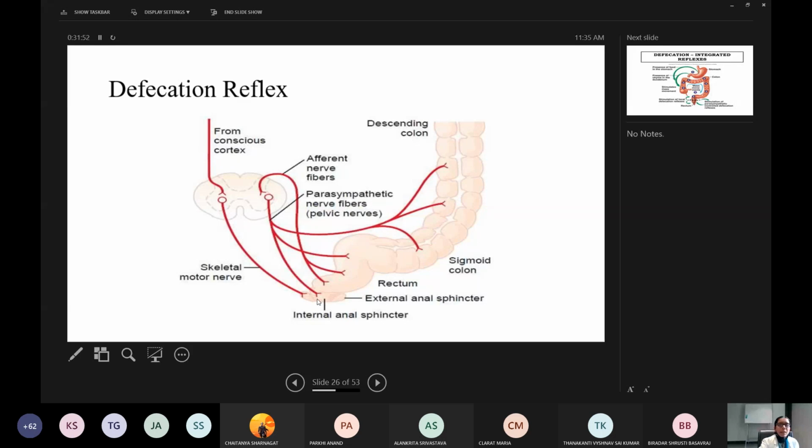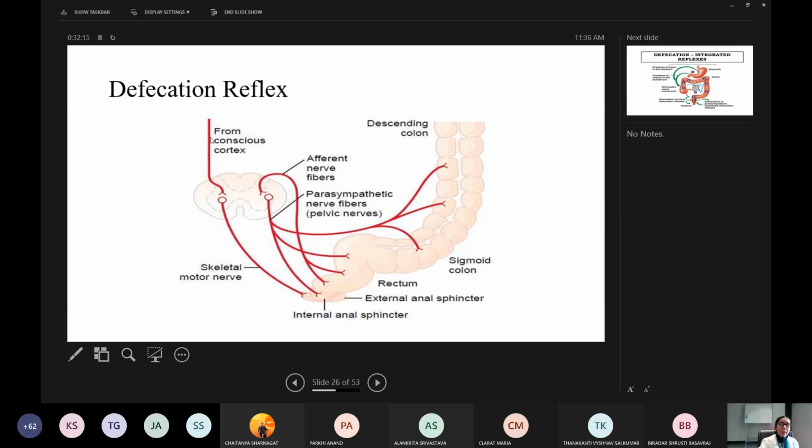Then for the external sphincter, the somatic nervous system, that is the skeletal motor nerve, this is the pudendal nerve. Okay, so the external sphincter is supplied by the somatic nervous system, that is the pudendal nerve, and these centers are under control from the higher conscious center, that is the cortex.